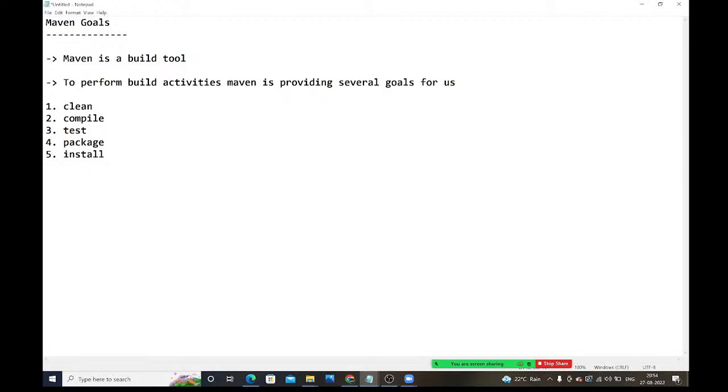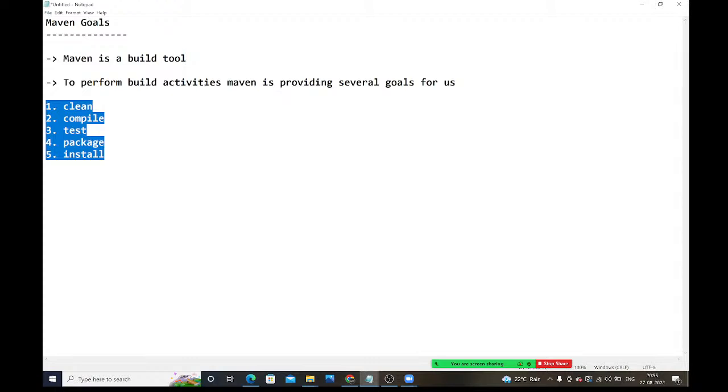See guys, these are the goals provided by Maven. What goals are there? Clean, compile, test, package, install. What is Maven? Maven is a build tool. To perform these build activities, Maven provides several goals for us. If you want to perform any activity on these five, internally it will use some plugins.